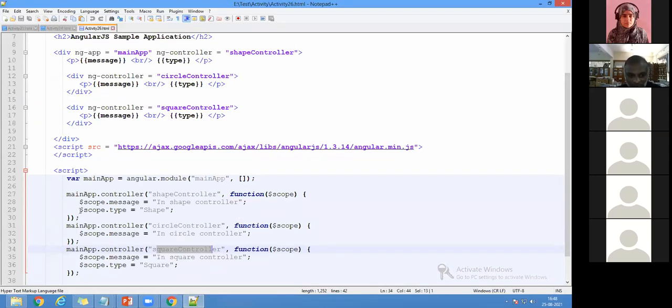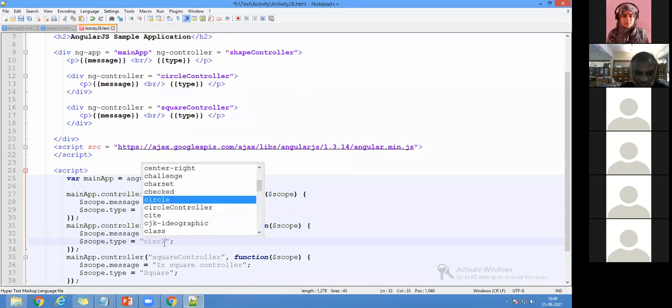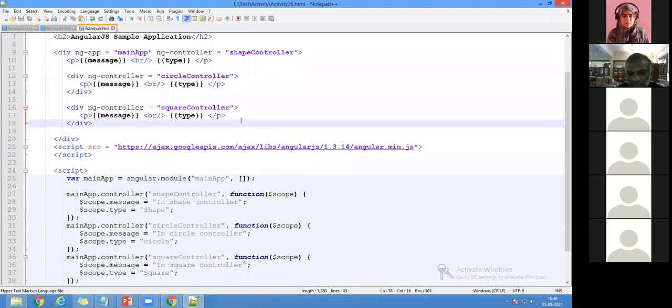And if you want, I copy this and paste it here. It is about shape. So it is about circle. So this is about the variables which have been located in here. So this is about the scope. And next, a very important thing, it is about services.